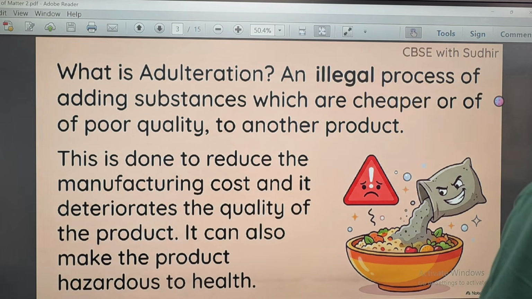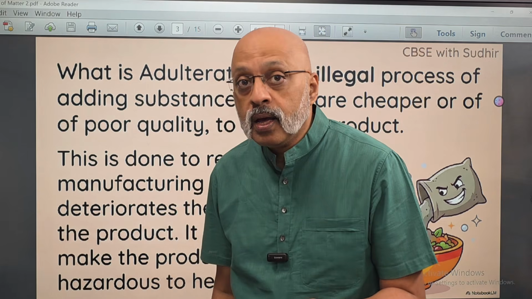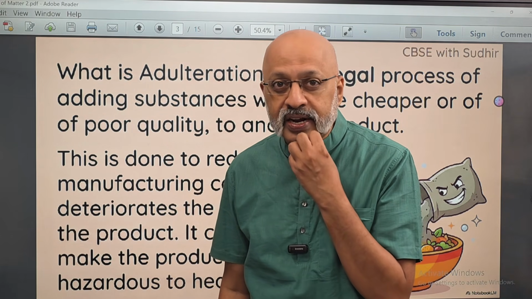Let's first understand what is adulteration, what I just now told you in the terms of a definition. Adulteration is an illegal process, means it is against the law to be mixing something. For example, when you are eating some dal, you suddenly may find a stone, you may crush a stone and you may feel very irritated, right?